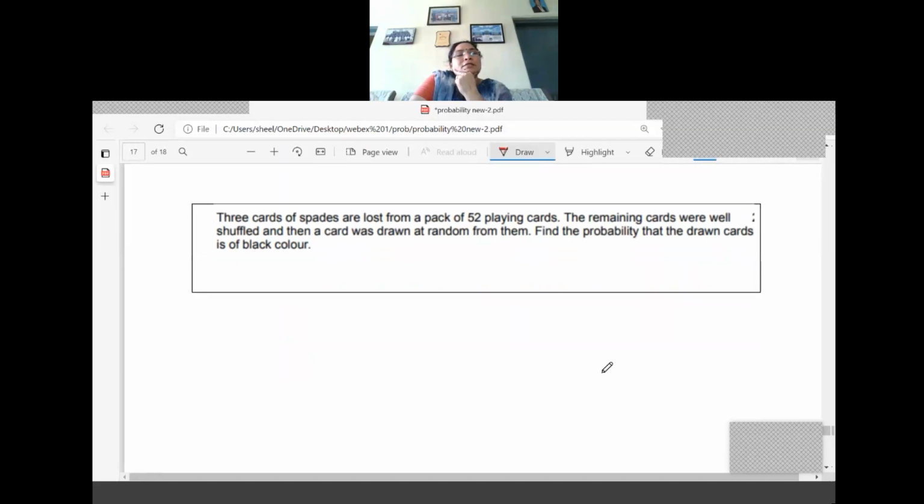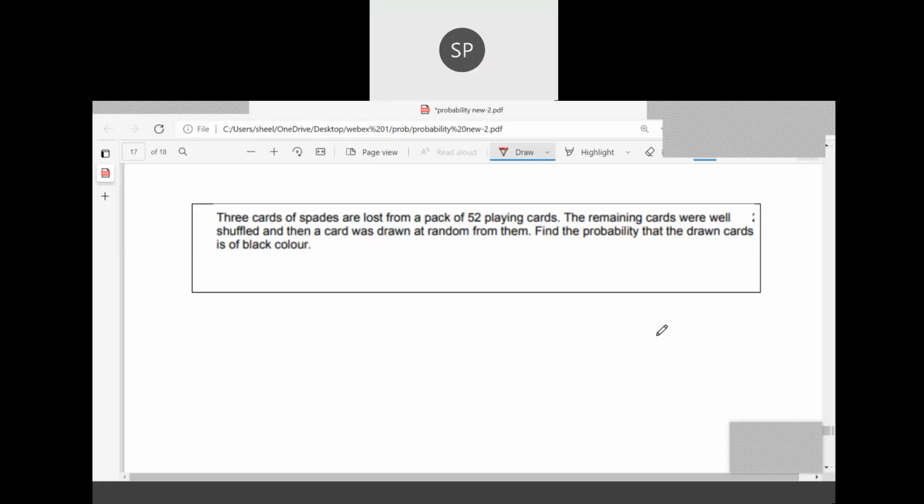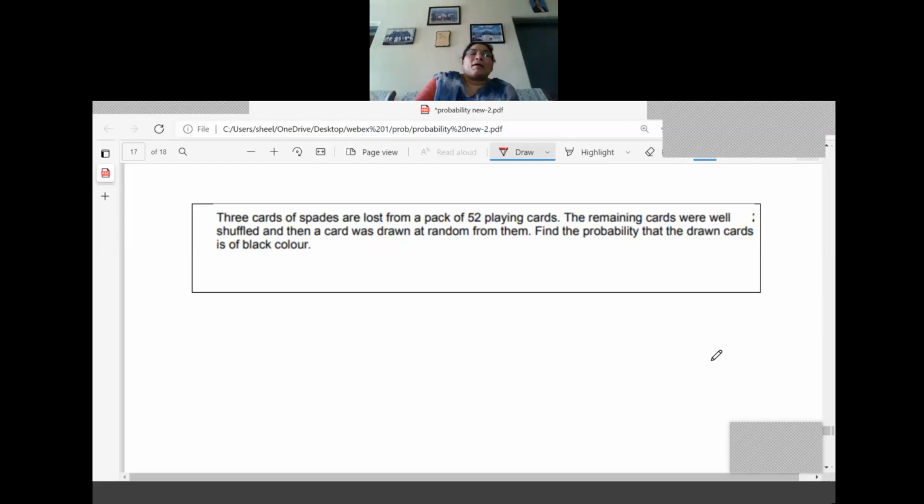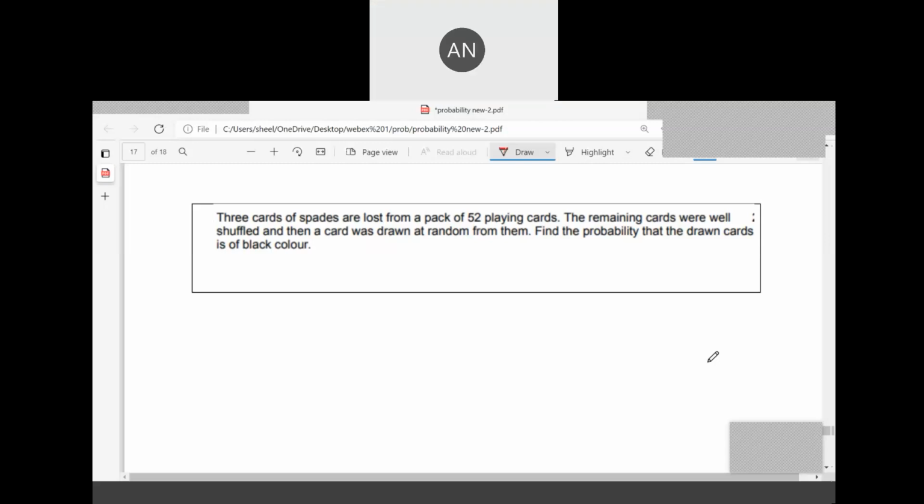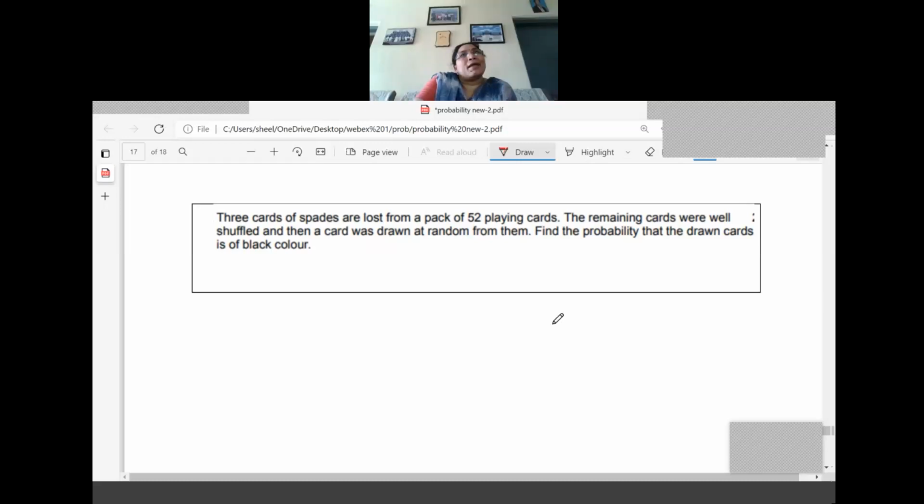3 cards of spades are lost from a pack of 52 playing cards. The remaining cards were well shuffled, and 1 card is drawn at random. Find the probability that the drawn card is of black color. 23 by 52? I told you already, 3 cards were lost, so 49, ma'am. 22 by 49, ma'am? 23 or 22? Decide fast. 23, ma'am. Divided by 49.